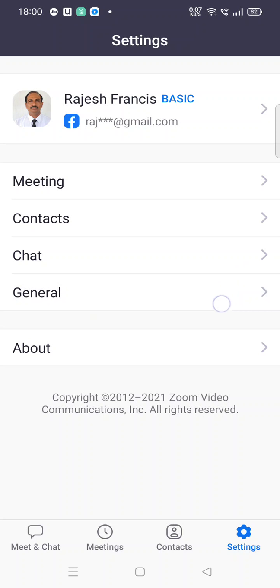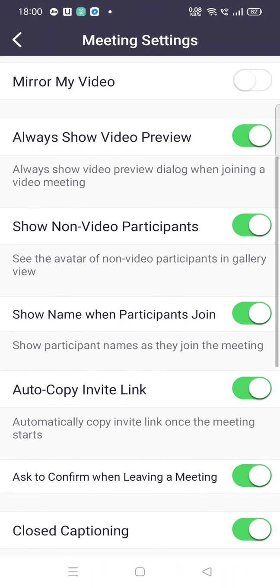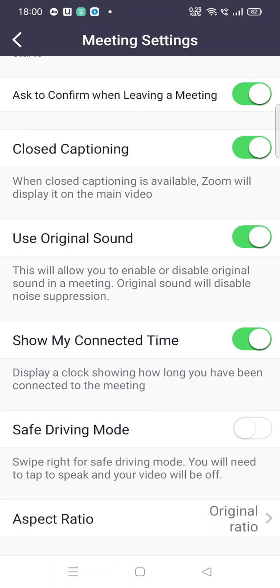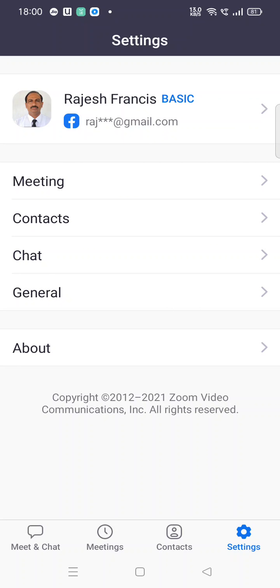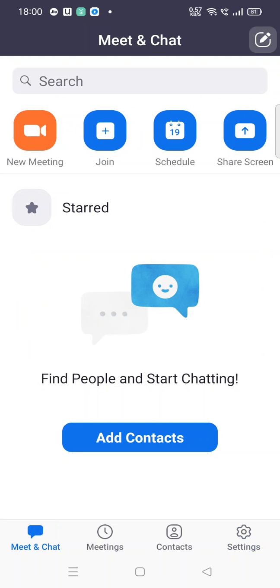Once I am here, I see there is meeting. In meeting there are many things, and here if we see closed captioning, use original sound. Otherwise it will not be used. So for using audio along with the video when we are sharing the screen, we need to activate this. This is called use original sound.